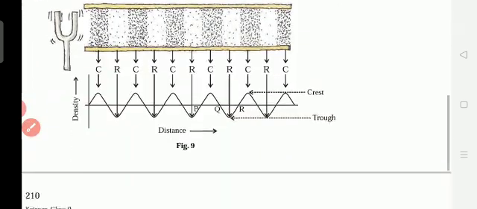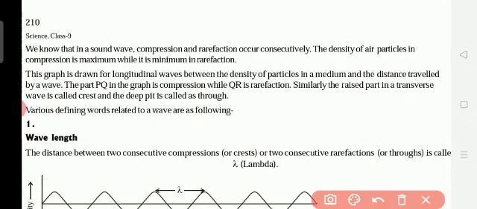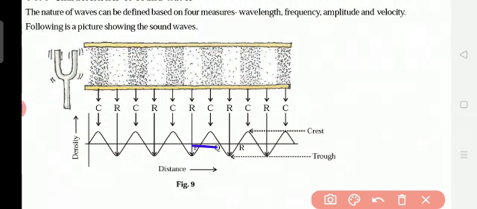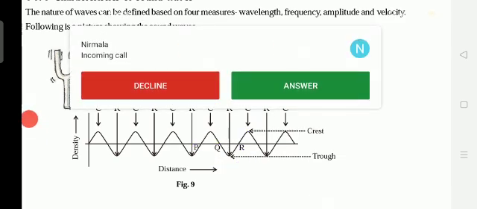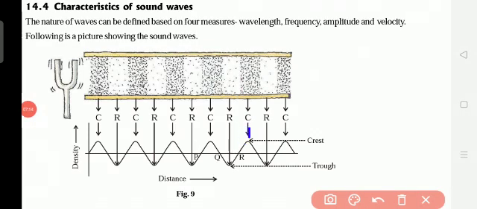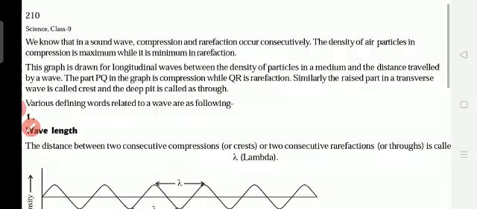Understand? Here the raised part in a transverse wave is called a crest and the deep pit is called a trough. Understand? So here PQ is the compression and QR is the rarefaction. PQ is the compression means this upper part is the compression, this lower part is the rarefaction. The distance between the two compressions is called the crest, and the distance between the two rarefactions is called the trough. T-R-O-U-G-H, trough.